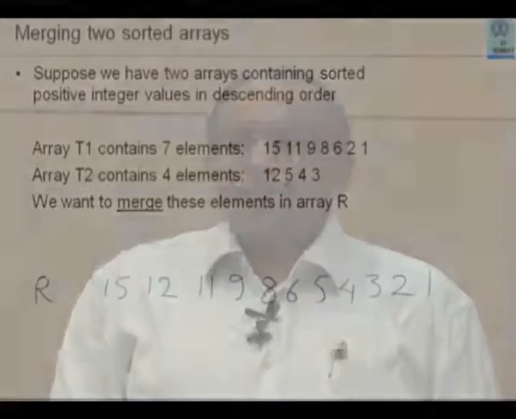How long will it take to merge two arrays? How many operations will it involve? There are totally n by 2 and n by 2 elements now. So total elements are n. Will merging also take of the order of n square operations? Then there is no advantage.